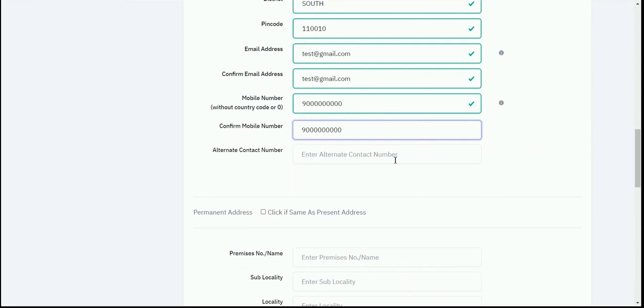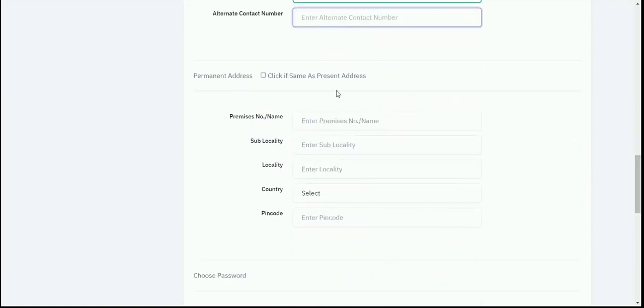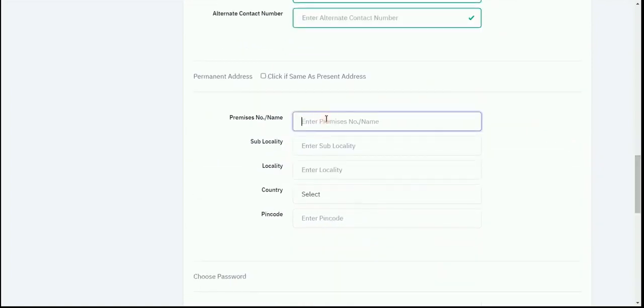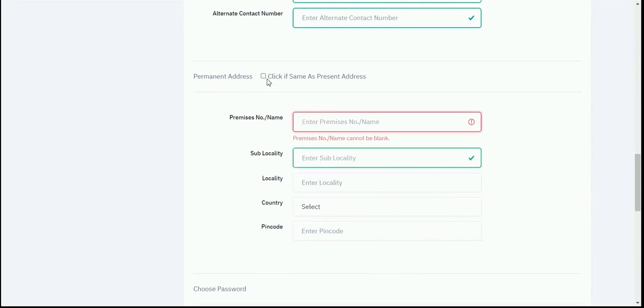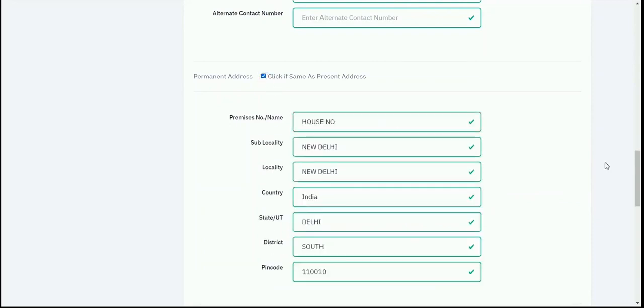Then I need to confirm my mobile number, and in case of any alternate contact number, I can write it here in this field. Then you need to write your permanent address, and if the permanent address is the same as the present address, just tick this box.